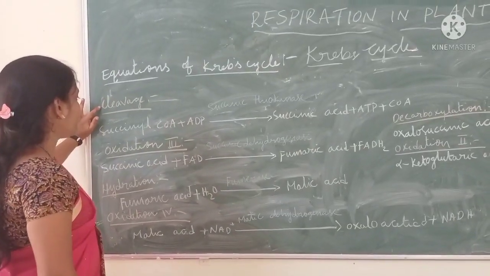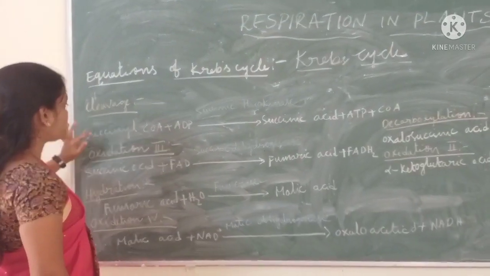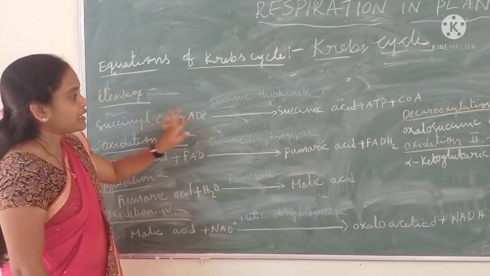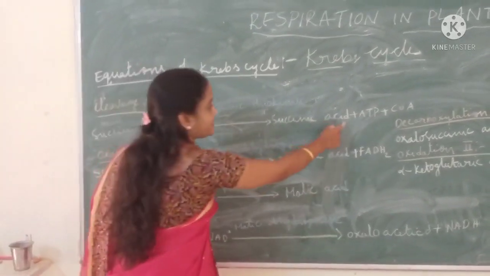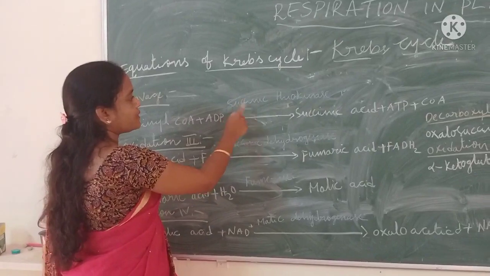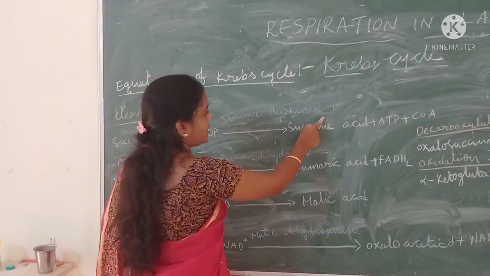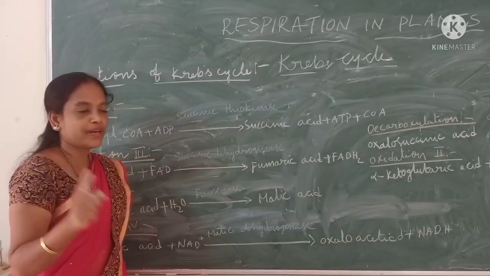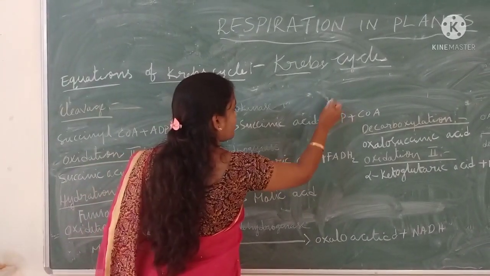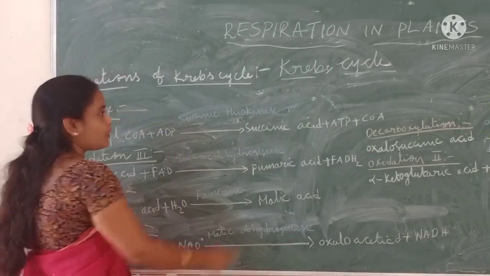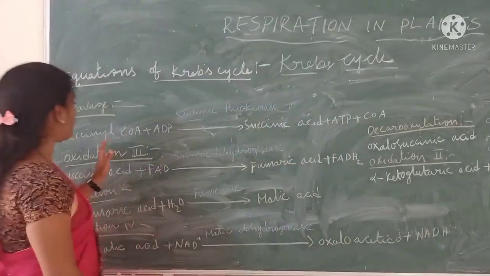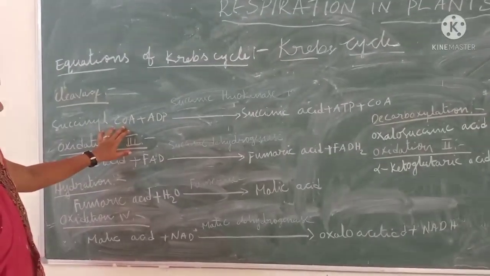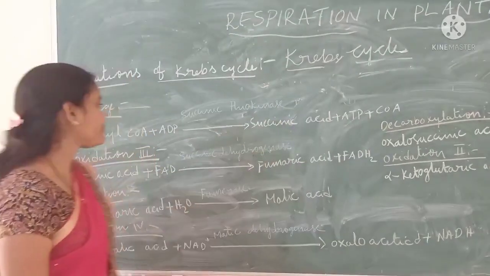Next step, cleavage. Here in this step succinyl CoA converts to succinic acid in the presence of succinic thiokinase. See here, ATP is formed. One molecule of ATP is formed. And CoA has been removed from succinyl CoA. That's why succinic acid forms.